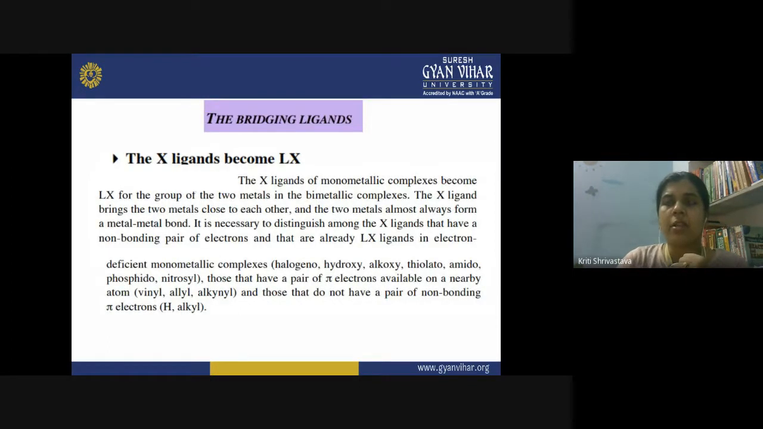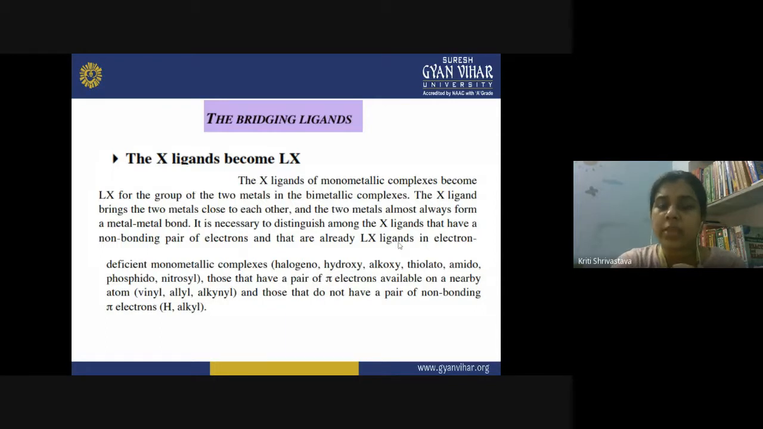Now, apart from the bonding between the metal and metal atom, we also have the bridging ligands involved in such types of complexes. So now we will discuss those bridging ligands present in the transition metal bimetallic complexes. The first category we have is the X ligands becoming LX. So the X ligand in monometallic complexes becomes LX for the group of two metals in the bimetallic complex. And this X ligand actually brings the two metals close to each other, and the two metals almost always form a metal-metal bond.